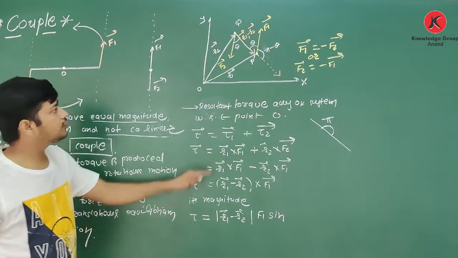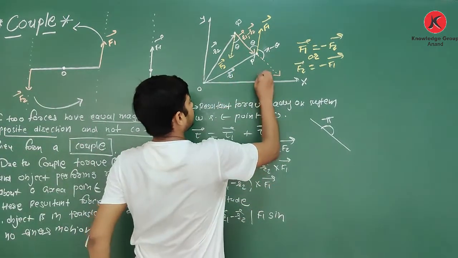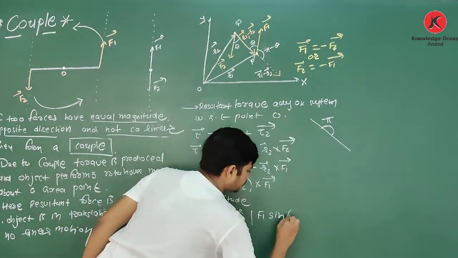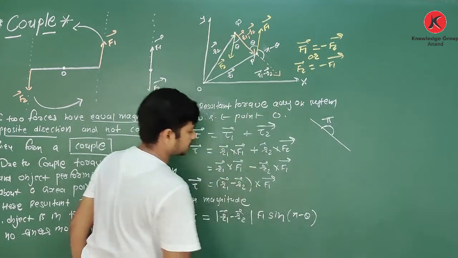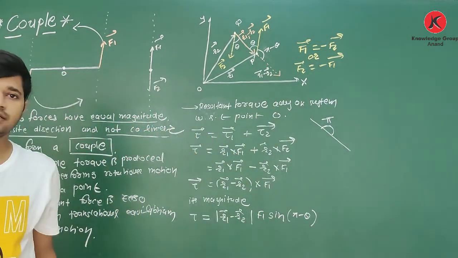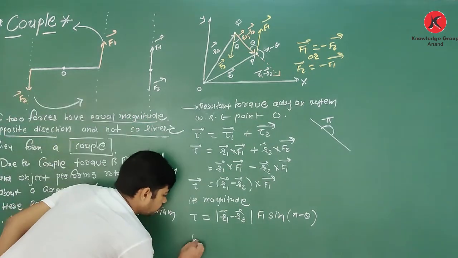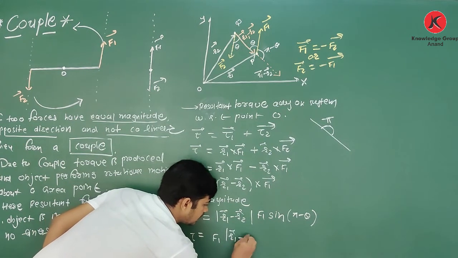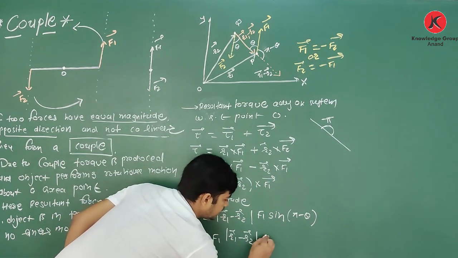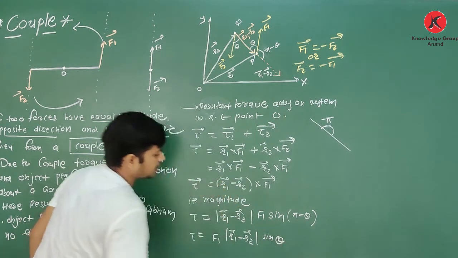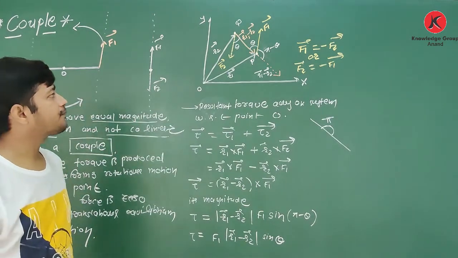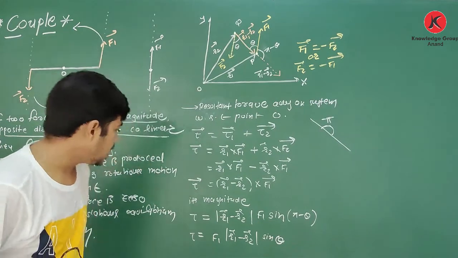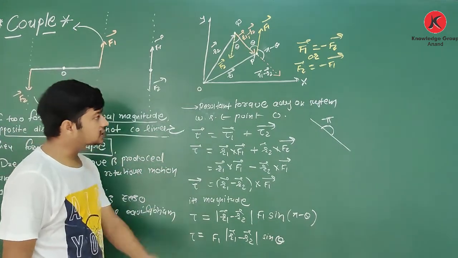What is the angle between R1 minus R2 and F1? See, it is R1 minus R2, and it is F1. The angle between them is pi minus theta. Clear? So tau is equal to F1 mode of R1 minus R2, and here it is sine theta. Any doubt? Okay, now R1 minus R2 sine theta.